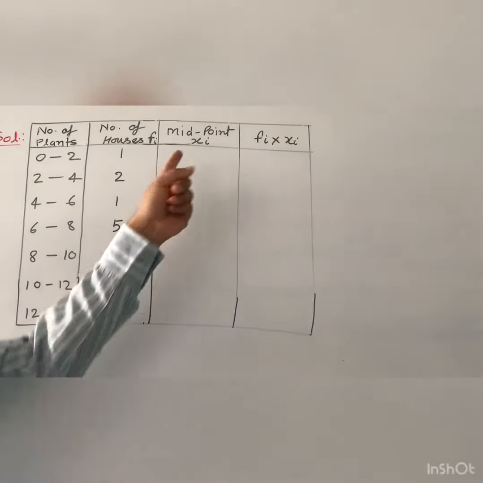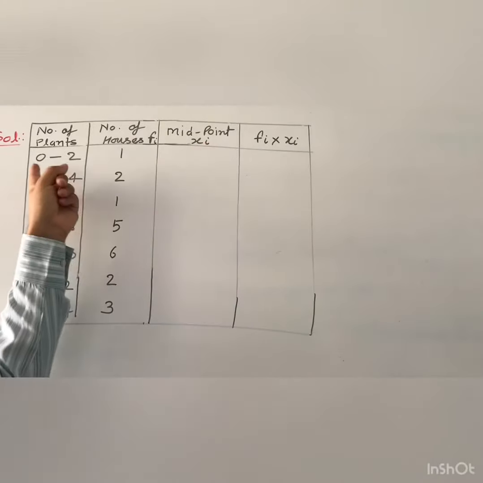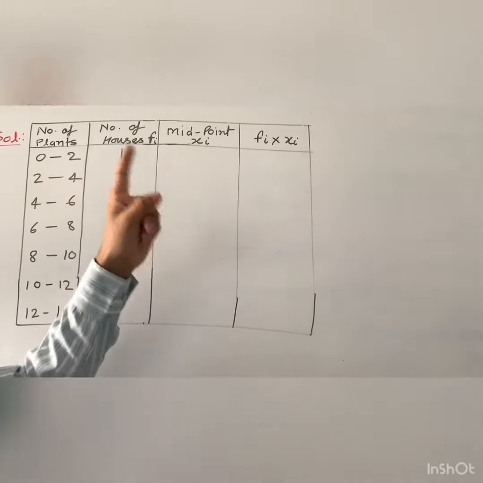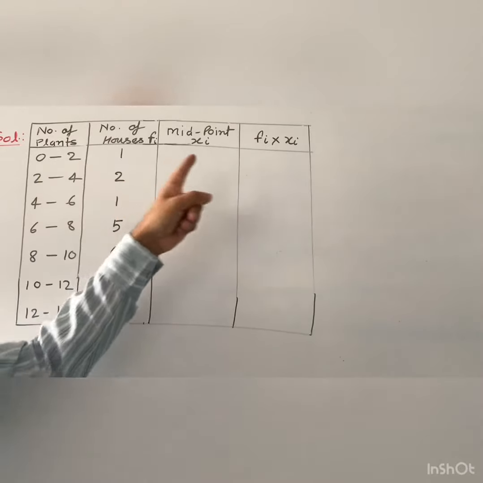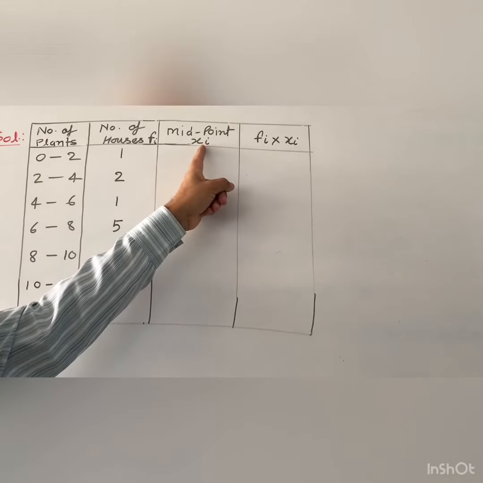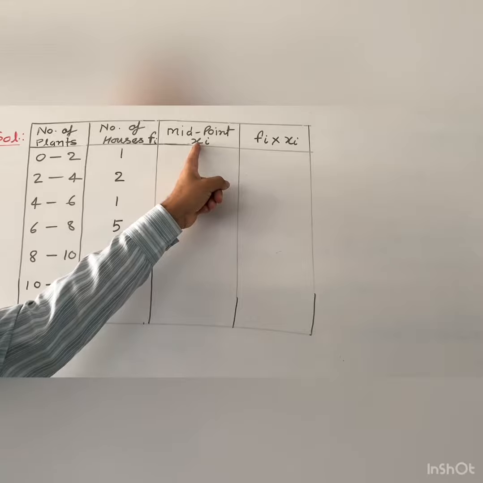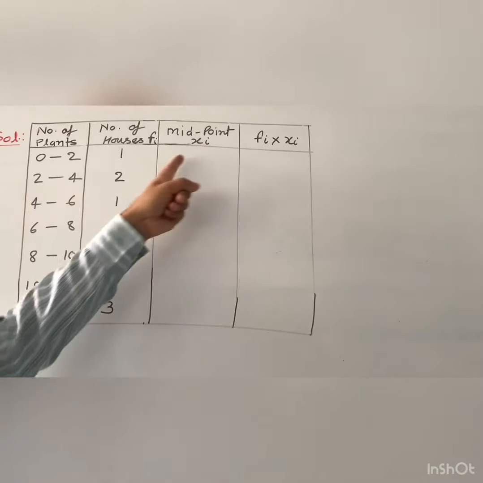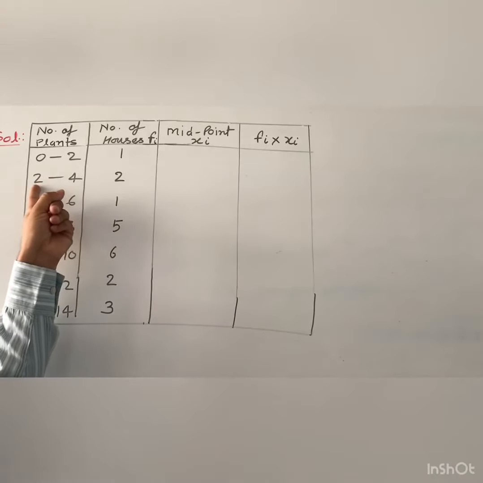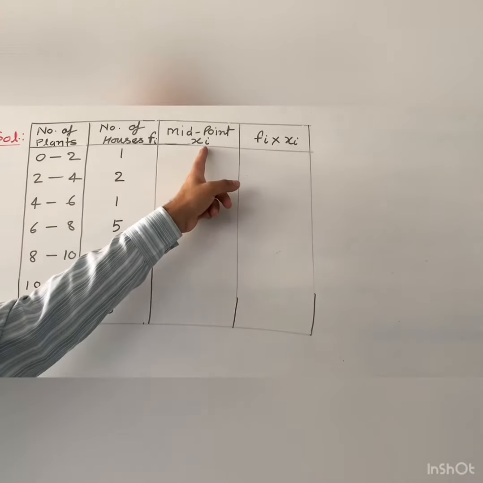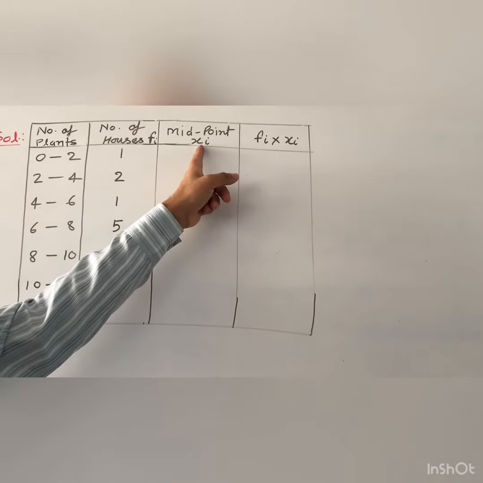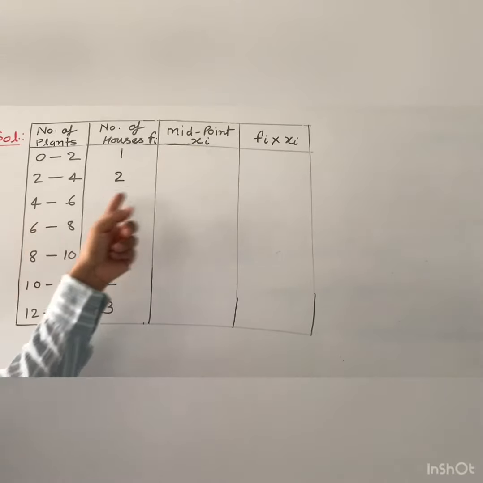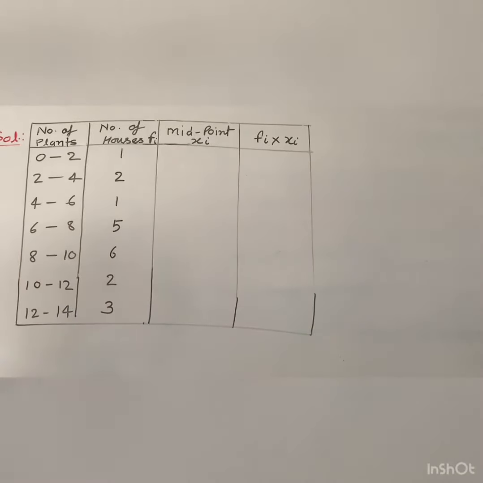Here i means we can put 1, meaning this is class mark 1, class interval 1, and if we put i equal to 2, then we will get the class mark of the second interval, and if we put i equal to 3, then we will get the midpoint, that is the class mark of class interval 3.